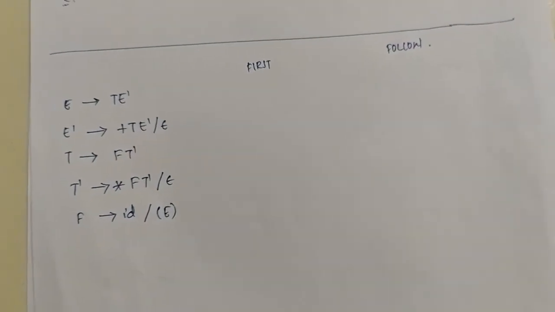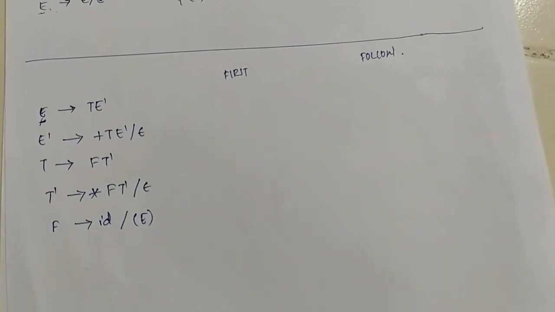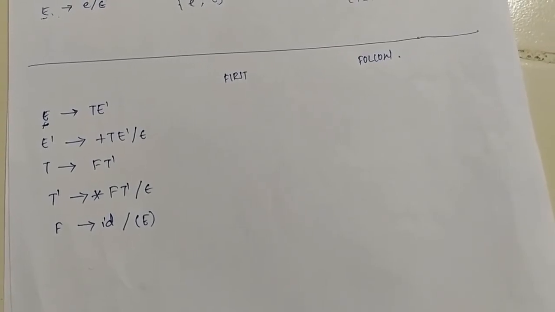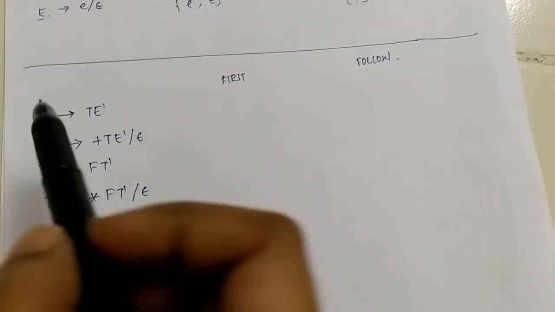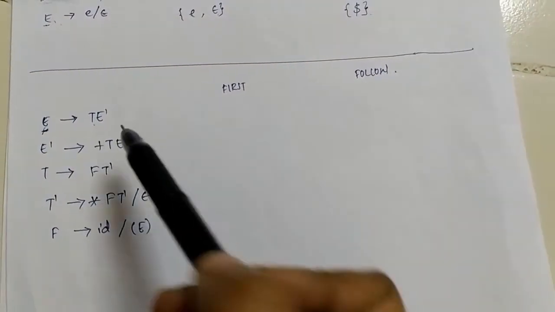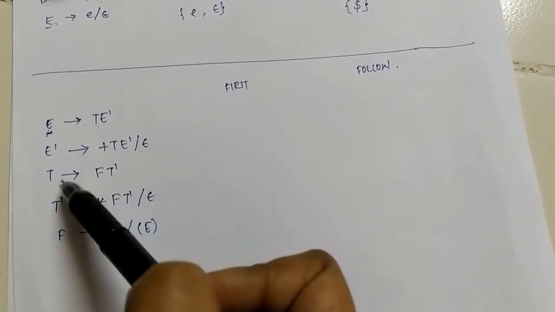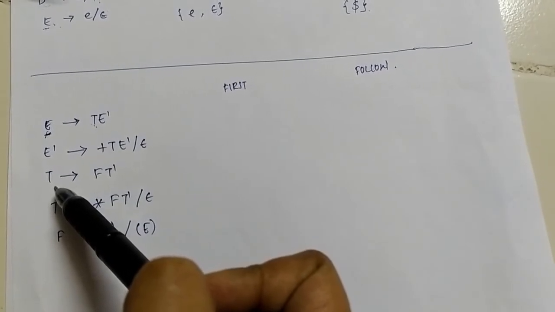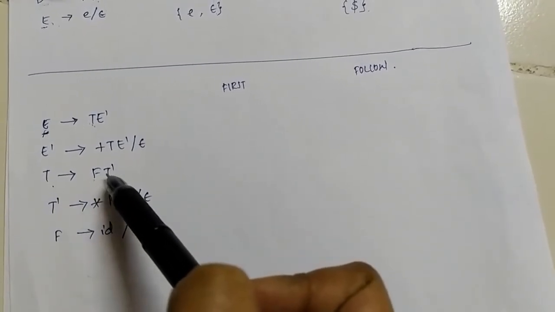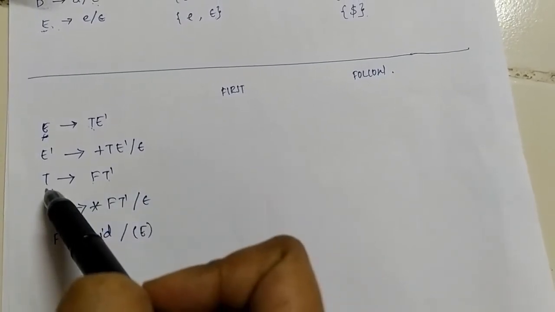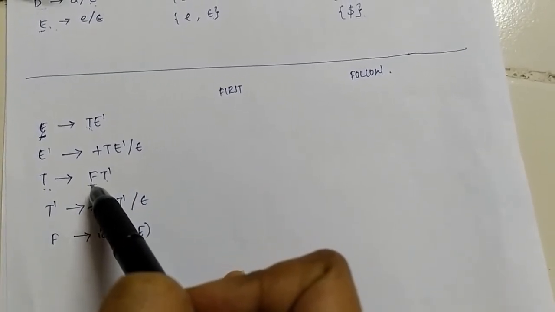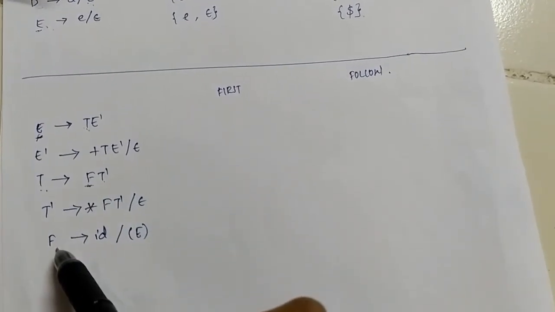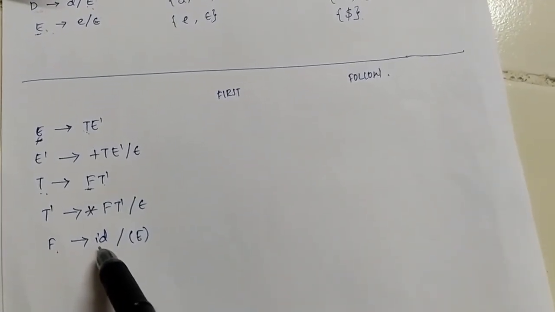I've taken another example here to find out first and follow. We have these 5 productions and our start symbol is E. So what is the first of E? First of E is T, but since we cannot write T as it is, we will look into the production of T. So T in turn is producing F and T dash. So what is the first of T? It is F. So F is a non-terminal again, so we will go back to F. What is its first?